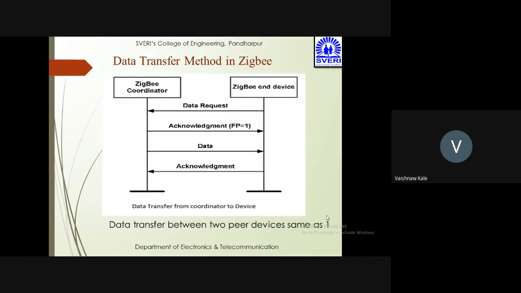Now this is the data transfer from the coordinator to the device. Zigbee end device sends a data request, then the Zigbee coordinator sends an acknowledgement bit FP equal to 1. Then it also sends the data, which is acknowledged by the Zigbee end device.